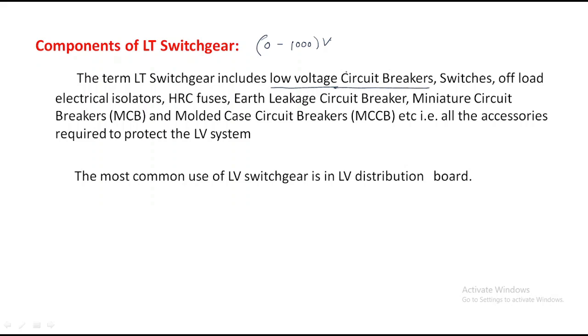The name itself, circuit breaker, means it's like a switch only, simply it breaks the circuit. So it acts like this. For example, a circuit is there. Whenever the circuit breaker is on, the current is flowing from this point to this point. If the circuit breaker is off, what happens? This will be open.